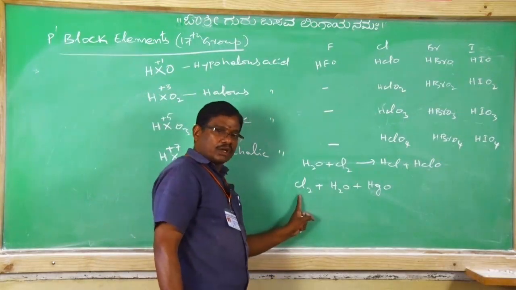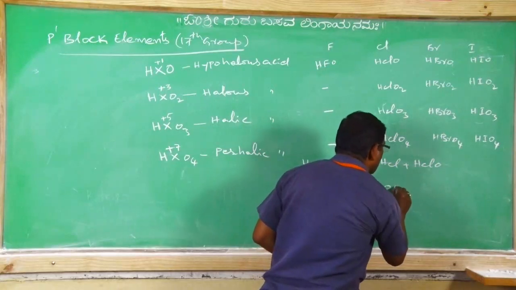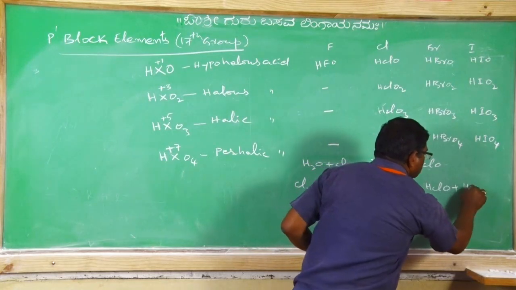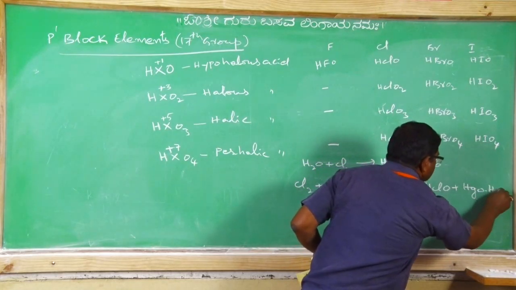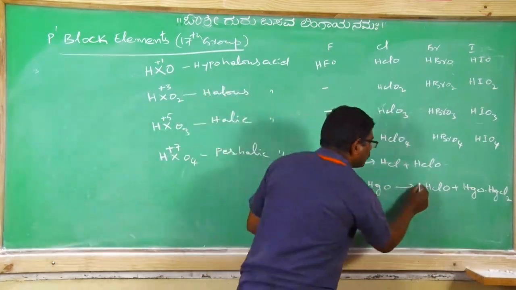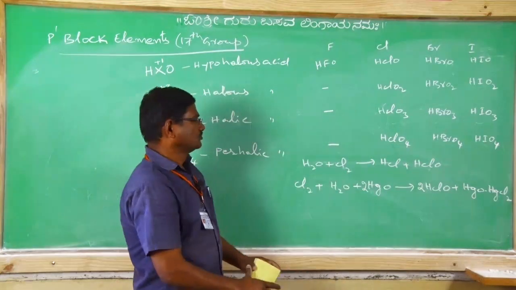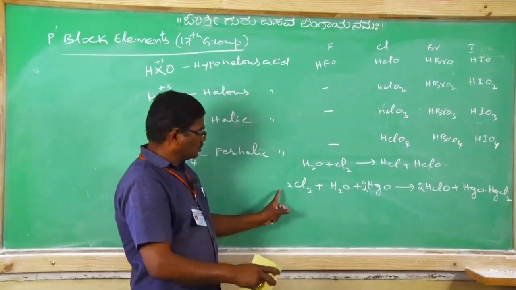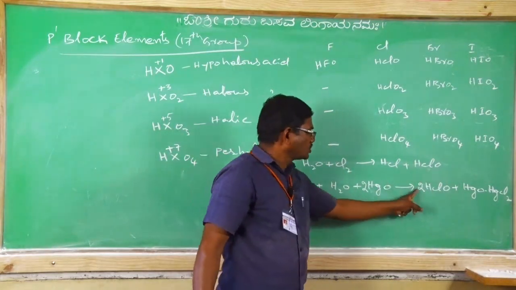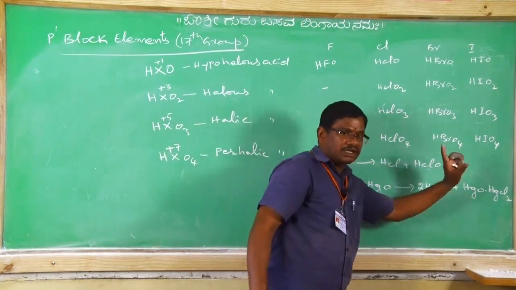Here, elementary chlorine with water in presence of mercuric oxide will give us HClO with HgO and HgCl2. Suppose you multiply it with 2 moles of HgO, now 2 moles of chlorine, balance the 4 chlorine atoms, here 2 and 2 mercury, 2 hydrogens, 2 hydrogens, 3 oxygens totally, 1 plus 2, here 2 plus 1.